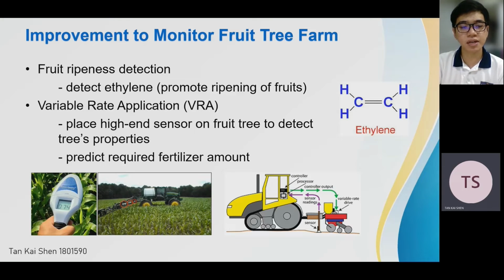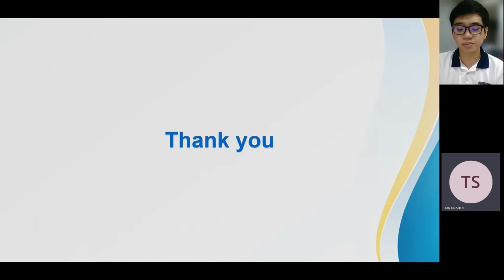Besides that, we can also have the variable rate application, also known as VRA. VRA can help to place high-end sensors on fruit trees to detect the tree's properties such as the height of the tree and also the weight of the tree. This will help the farmer to predict the required fertilizer amount for every tree. So that's all for our presentation.